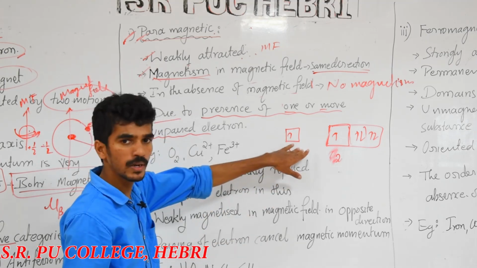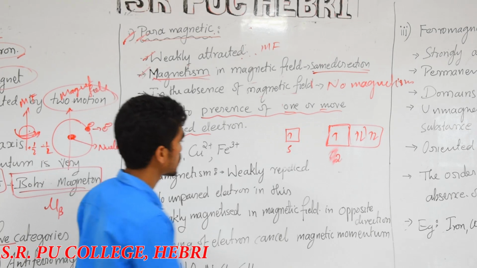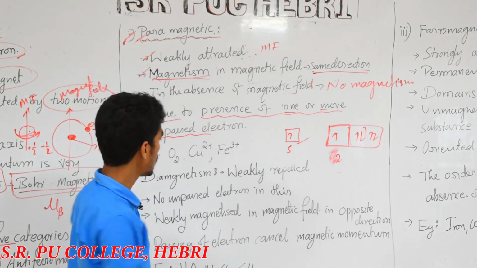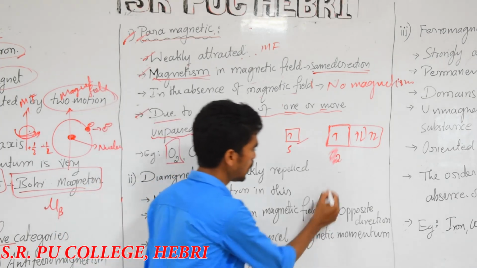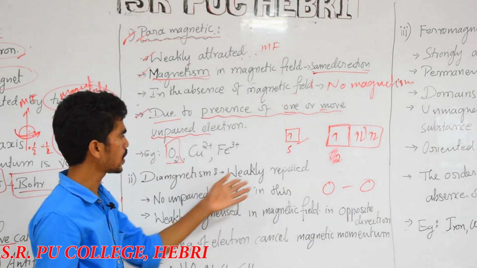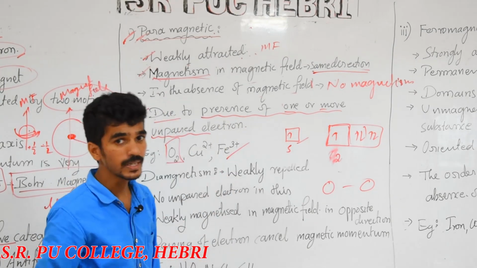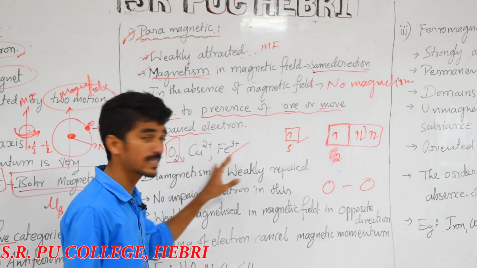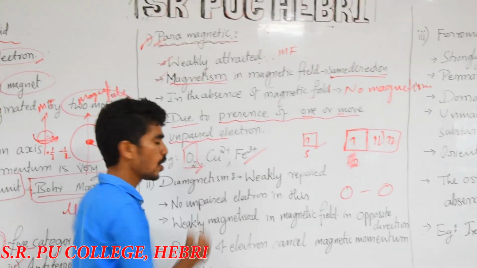Due to this unpaired nature, it will possess the paramagnetic nature. Example? O2. Okay, the O2 molecule's orbital diagram, you know that. This is an example for what? Paramagnetic nature. These 3 are the examples for what? Paramagnetic nature. Why? Now I'll take only the O2 molecule.